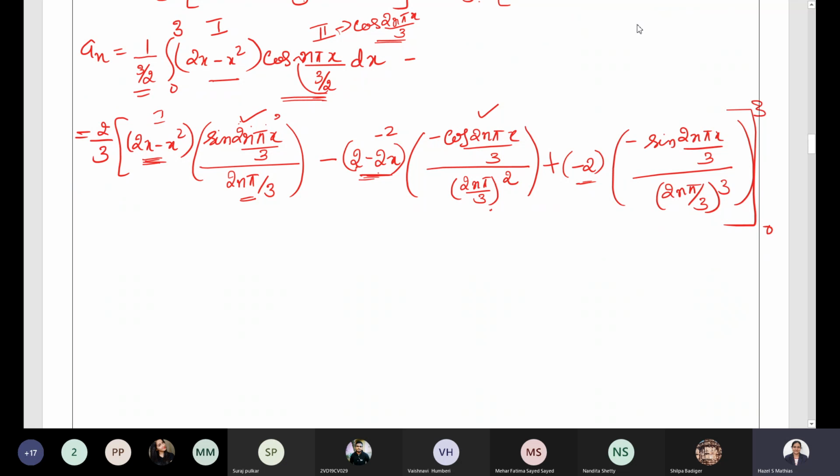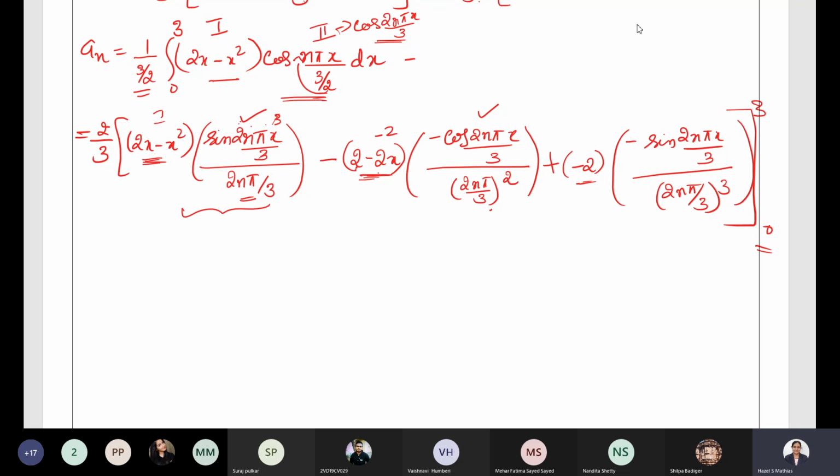What happens if you put x as 3? The 3s get cancelled, and we have sine 2n pi. Multiples of n pi, it may be 1, 2, 3 or whatever: sine 3n pi, sine 4n pi, multiples of n pi, sine will always give you the value 0. Remember that always. Sine n pi is 0, as well as the lower limit being 0.